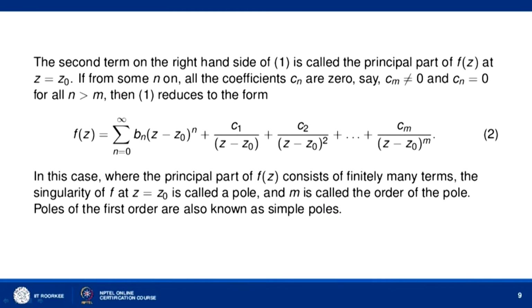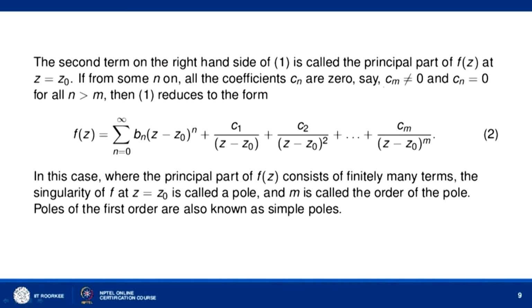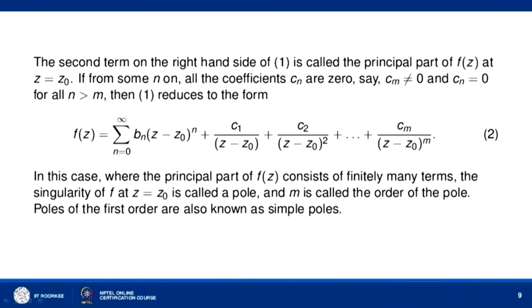Now if it so happens that from some n onwards all the coefficients c_n are 0, that is, suppose c_m is not 0, but c_n equal to 0 for all n greater than m, that is c_(m+1), c_(m+2), c_(m+3) are all zeros, then this equation will reduce to f(z) equal to sigma n equal to 0 to infinity b_n (z minus z naught)^n plus c_1 over (z minus z naught), c_2 over (z minus z naught)^2 and so on,